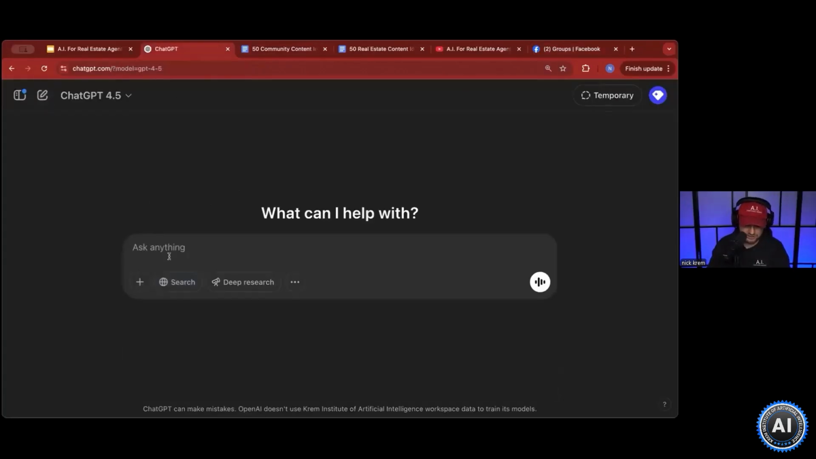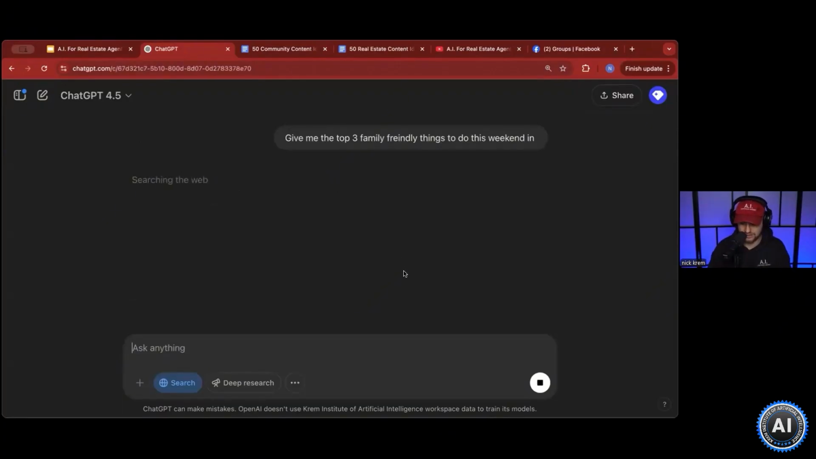Family, this search tool, amazing. What people like, that top 3 things to do this weekend, why I love that prompt with that tool is because every single week you can just go into ChatGPT, hit the search and say, give me the top 3 things to do this weekend and then put in your city. And every week it's going to change. If you want to update it, you can say, give me the top 3 family friendly things to do this weekend and then put your city.